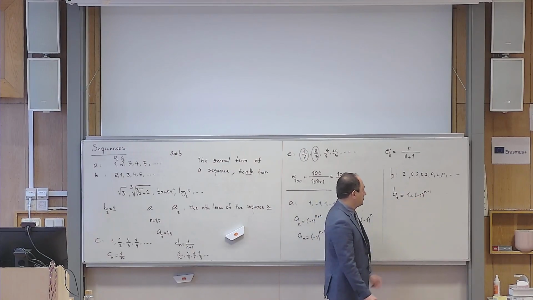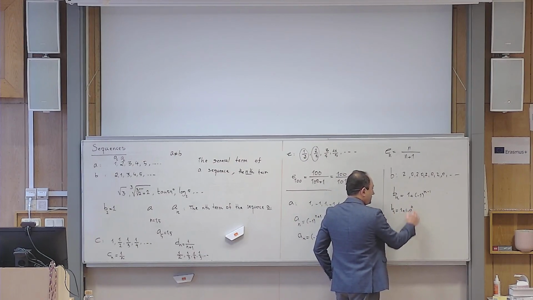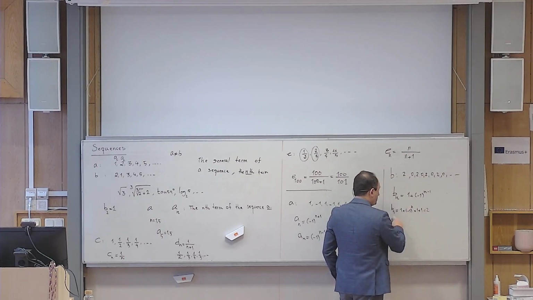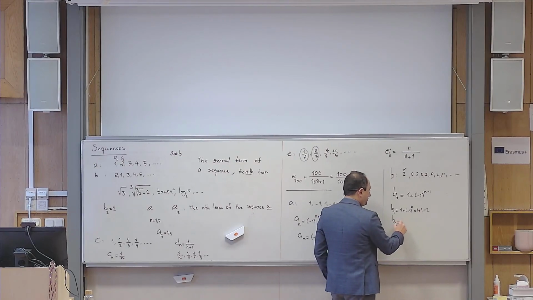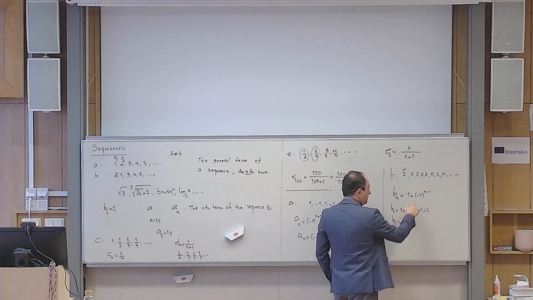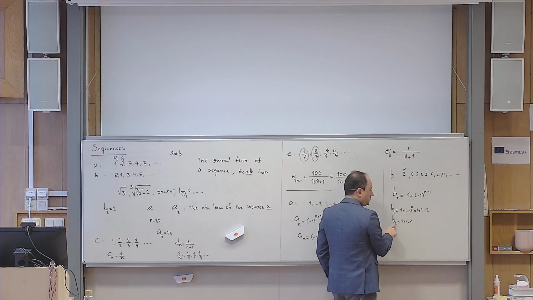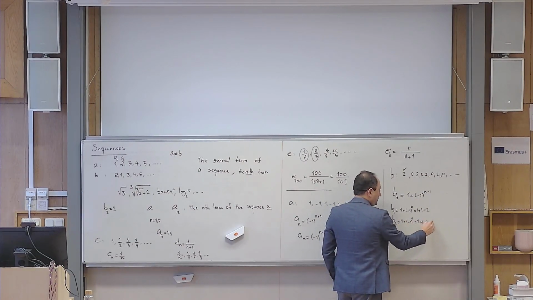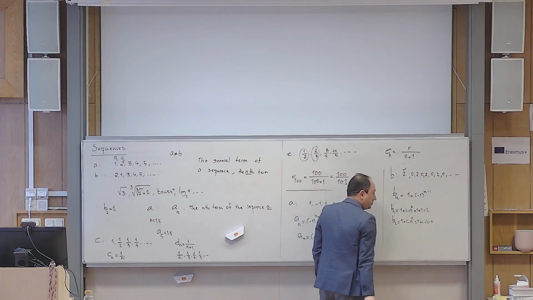If I put n equals to 1, b number 1, it's 1 plus minus 1 to the power of 0. It becomes 1 plus 1, because minus 1 to power 0 is 1, and it becomes 2. So at least for the first one, it is correct. And let me calculate b2. It becomes 1 plus minus 1 to the power of 2 minus 1, because n is 2 in this case. But then it becomes 1 plus minus 1, which of course is 0.